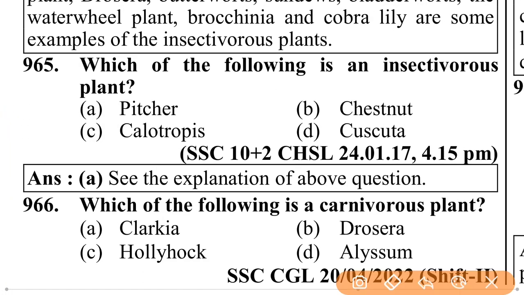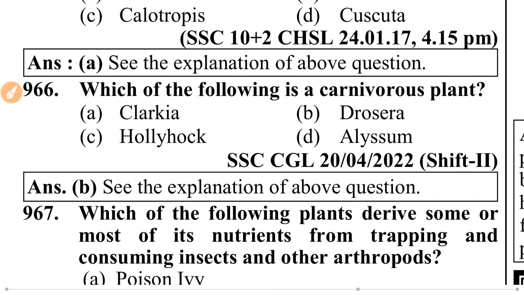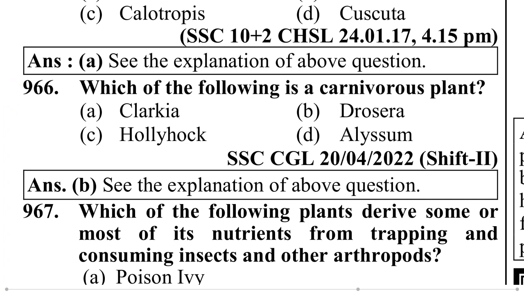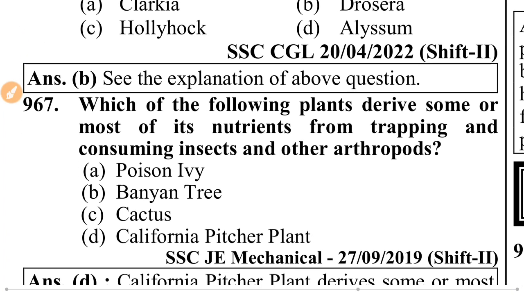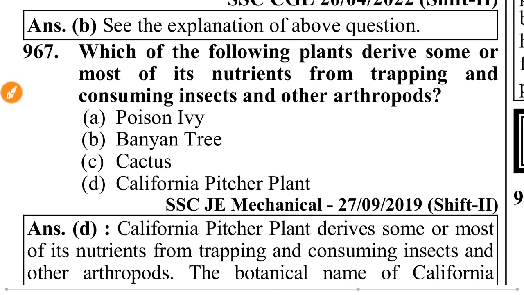Which of the following is an insectivorous plant? That is pitcher. Pitcher is an insectivorous plant. Which of the following is a carnivorous plant? That is Drosera. Drosera is a carnivorous plant. Which of the following plants derives some or most of its nutrients from trapping and consuming insects and other arthropods? That is California pitcher plant.